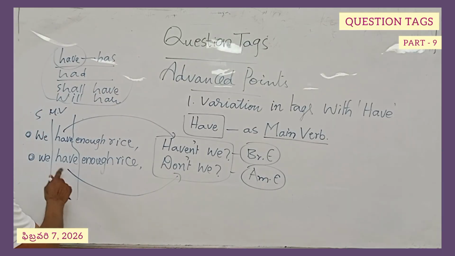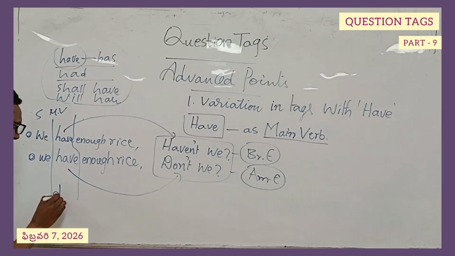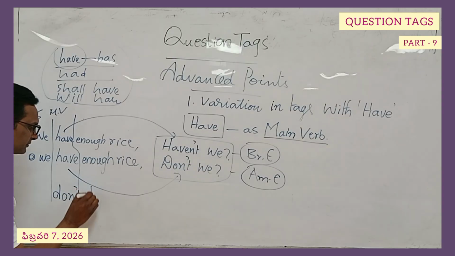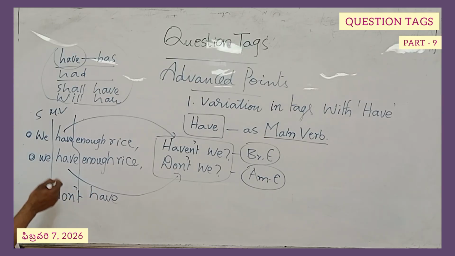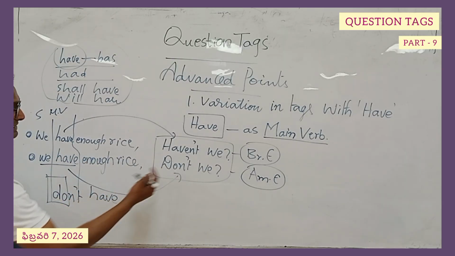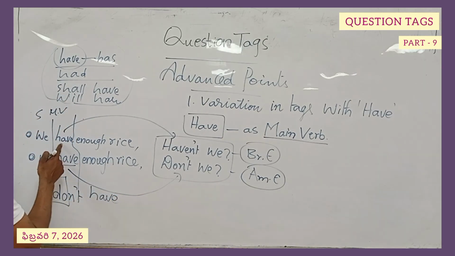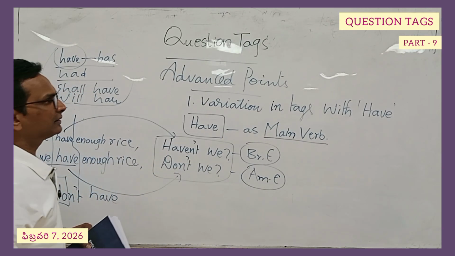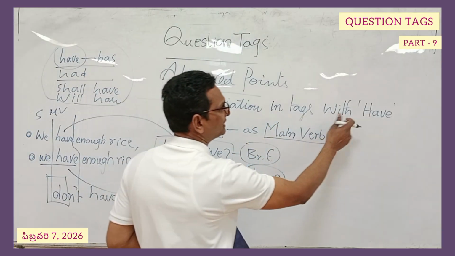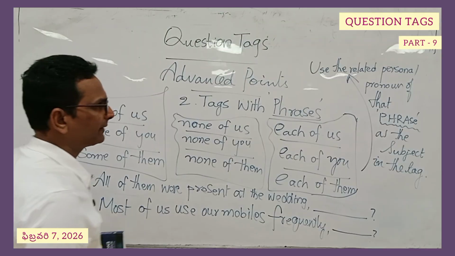Why? It is separated like don't have, or doesn't have if the subject changes. From that point of view, we use a helping verb because it is in present simple tense. Do is used, and for the negative we add not. It will become don't. So don't we is the tag for American English and haven't we is the tag for British English. This is the variation in tags with have if it is used as the main verb.